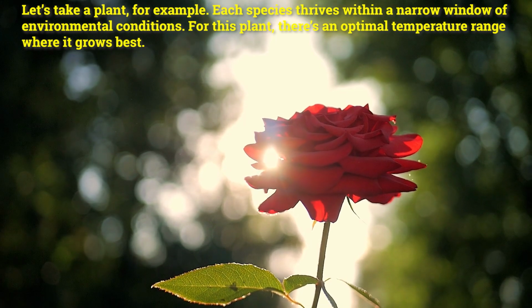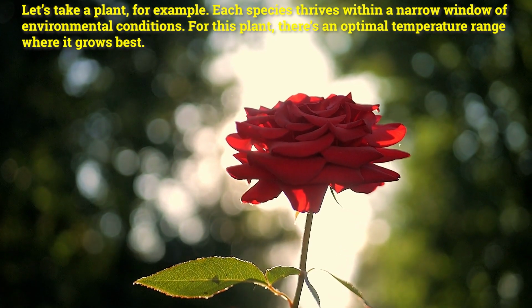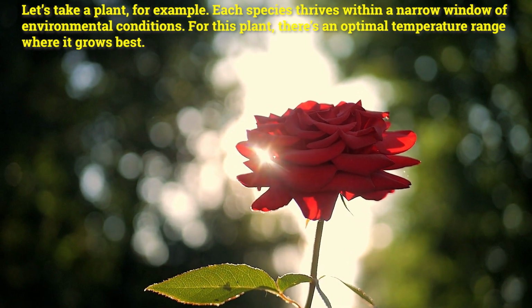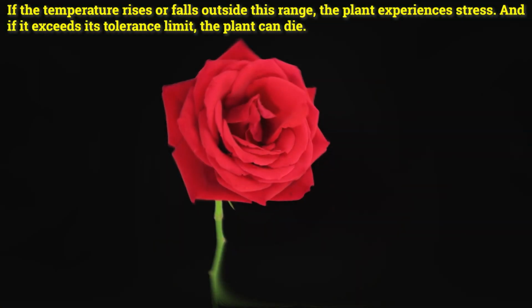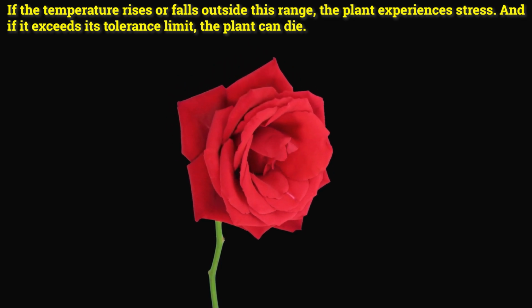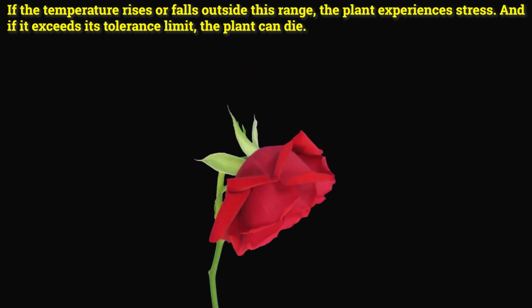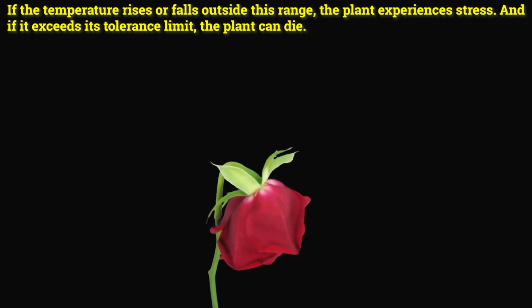Let's take a plant, for example. Each species thrives within a narrow window of environmental conditions. For this plant, there's an optimal temperature range where it grows best. If the temperature rises or falls outside of this range, the plant experiences stress. And if it exceeds its tolerance limit, the plant can die.